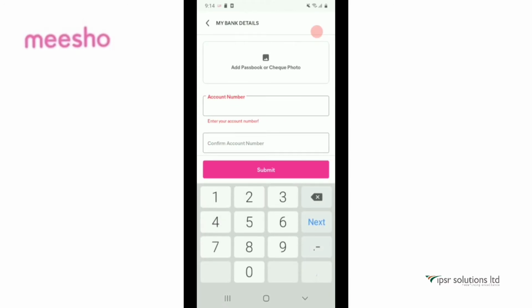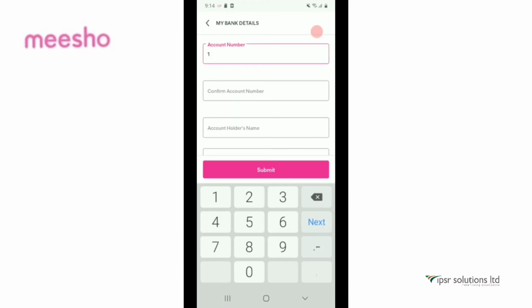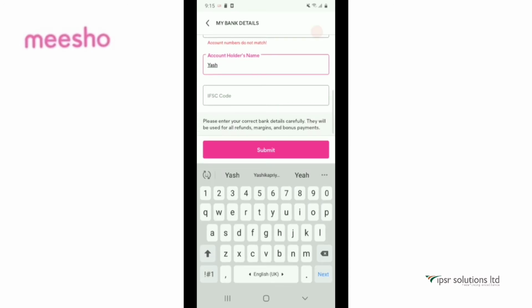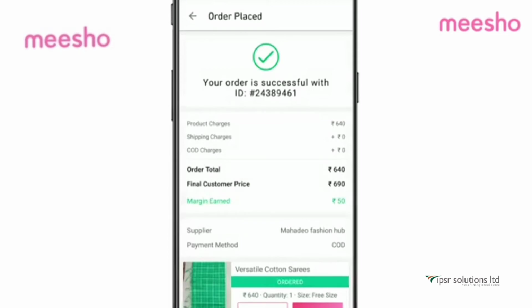Profit margin, once the amount is collected from the customer, will be transferred to your bank. So you can enter your bank details, account number, account holder's name, and click on submit. Your customer will never know about the actual cost of the product.